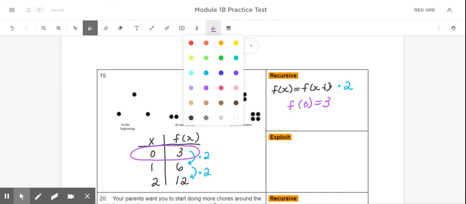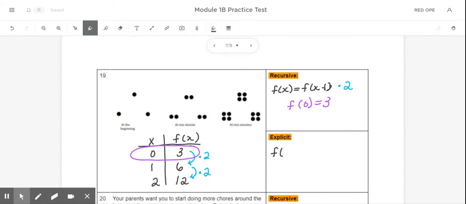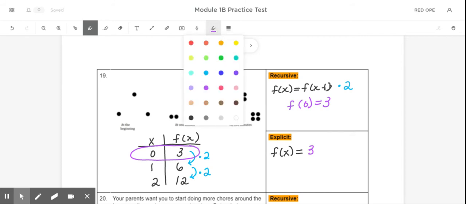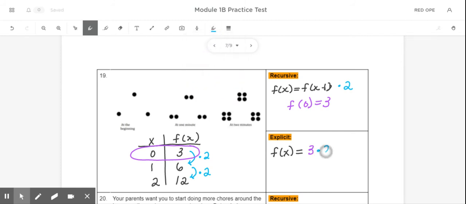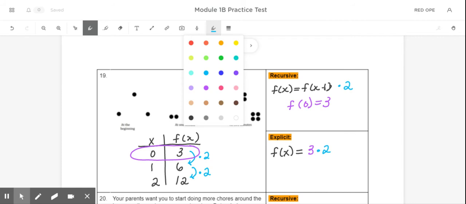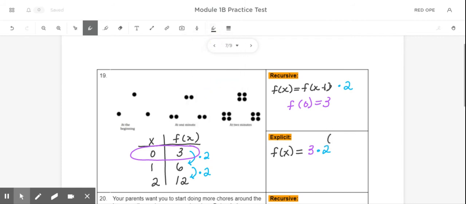For the explicit, it's going to start with f of x equals, and then we're going to take the starting output, which is 3, and then this pattern is times 2. And whenever we're using multiplication, we need to use an exponent instead of just a regular parentheses. So you're going to notice I wrote that a little bit smaller, kind of up in the air next to the 2. And then we need to adjust our starting value to get back to 0. Well, since this table already starts at 0, we can just leave this as an x.